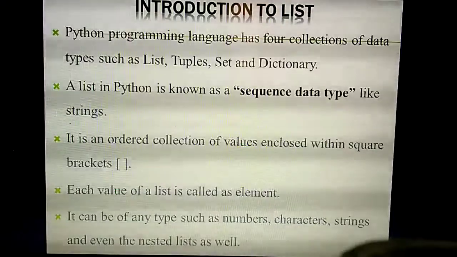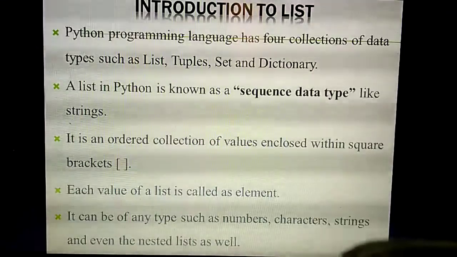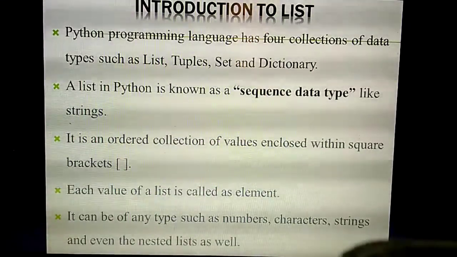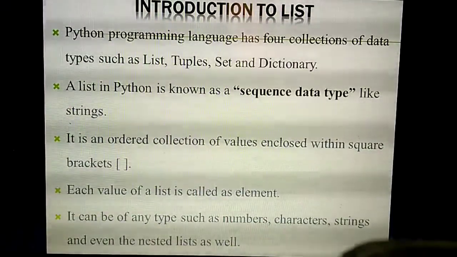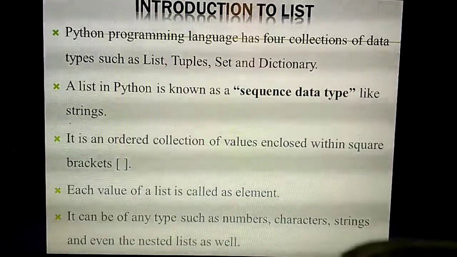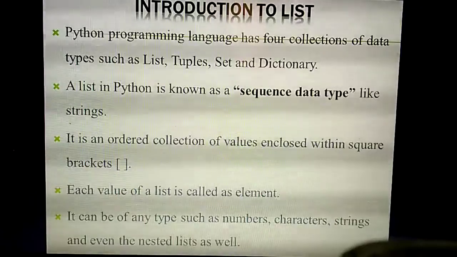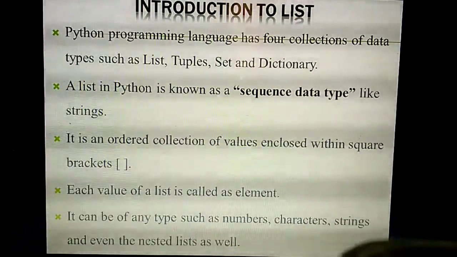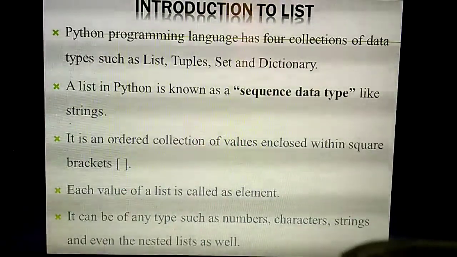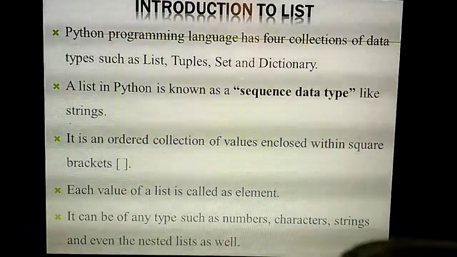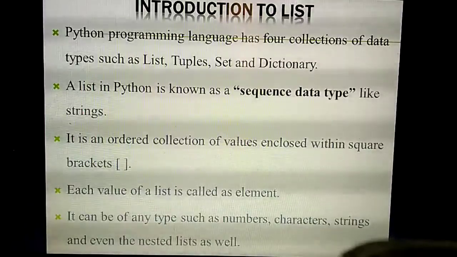Always you need to insert the values in the list within square brackets. That's important. Simply we can say it is an ordered collection of values. In C++ also we use the same square brackets. For which do we use the square bracket? Arrays, isn't it? All the values you insert inside the square brackets. Likewise, the list is an ordered collection of values.